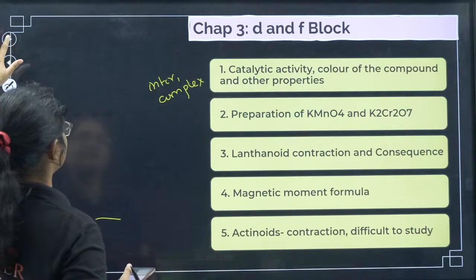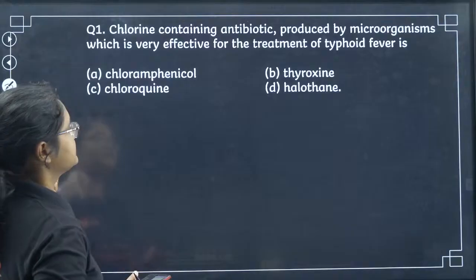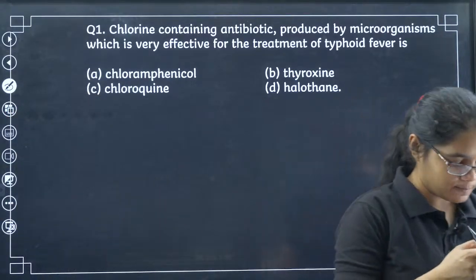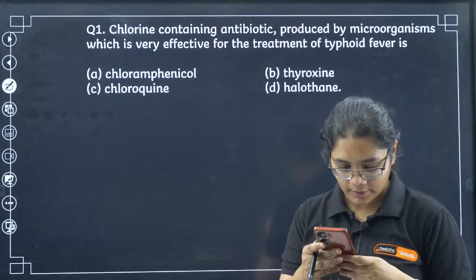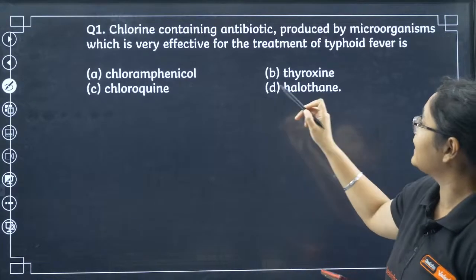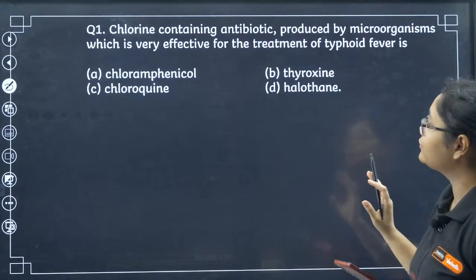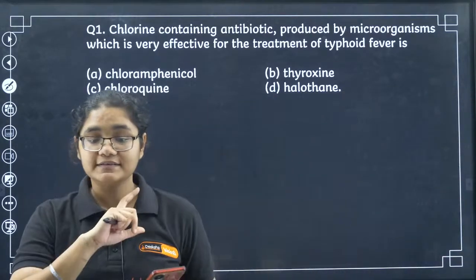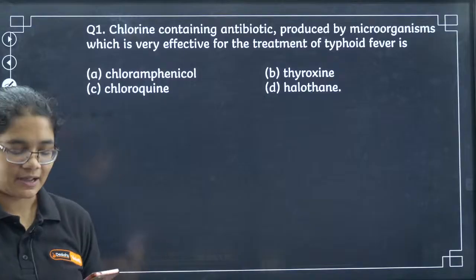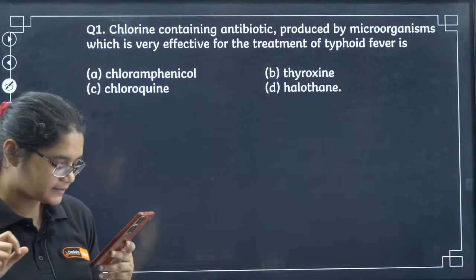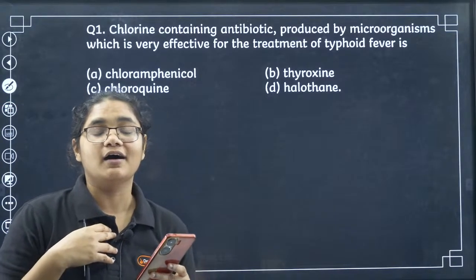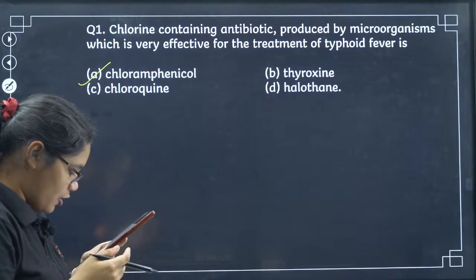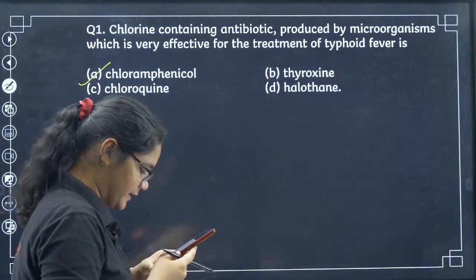Okay, last chapter, that is haloalkanes and haloarenes. Let us quickly solve the questions. Question number 1: a chlorine containing antibiotic produced by microorganisms, which is very effective for the treatment of typhoid fever. This is given in the introduction part of the chapter. So what is the answer? I have also taught you in my Sankalp classes if you have followed. So chloramphenicol is the correct answer. Already Sudhanva has given me the first correct answer here.